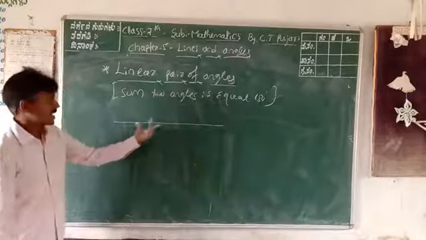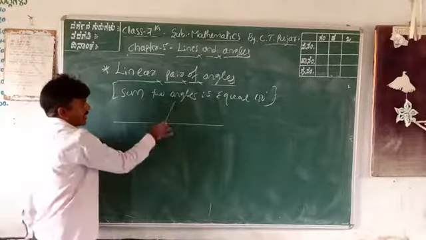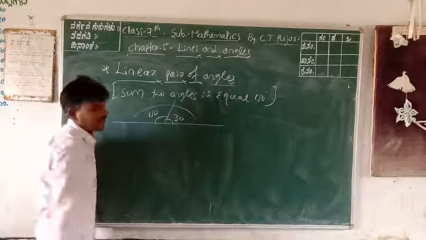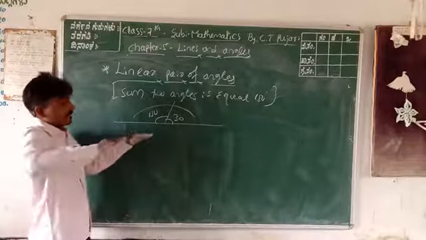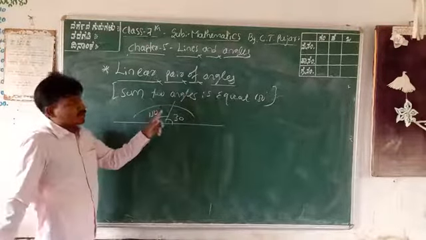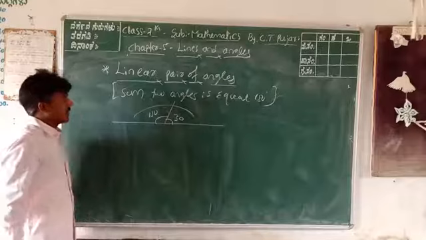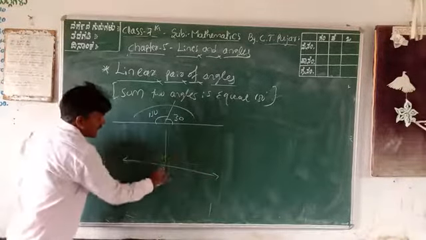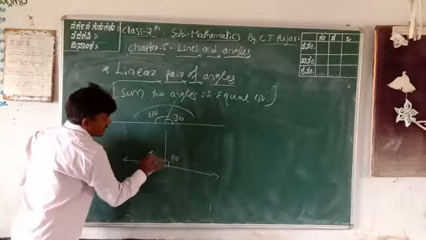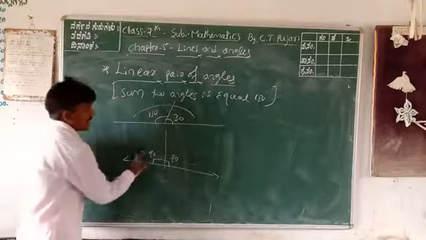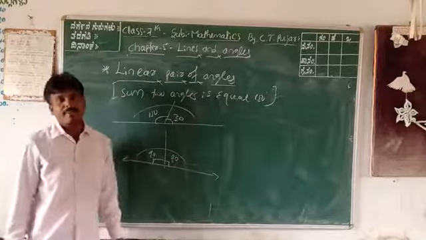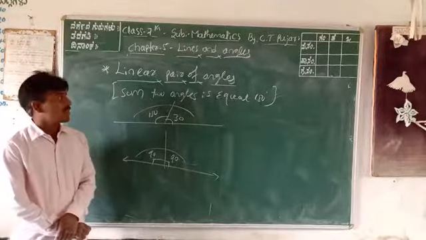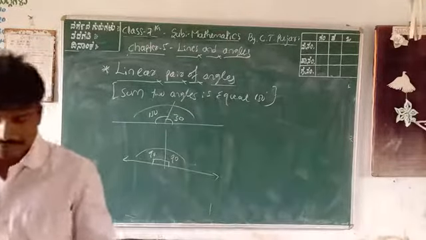Again, consider a straight line intersection. You can consider any one. This is 30 degrees and this is 150. These two are a linear pair of angles. Linear pair means the sum of the two angles on a straight line is 180. Or otherwise, this is a straight line, and this is 90 degrees. 90 degrees plus 90 degrees is 180 degrees. These two are a linear pair of angles. Linear pair means the sum of two angles is equal to 180 degrees.